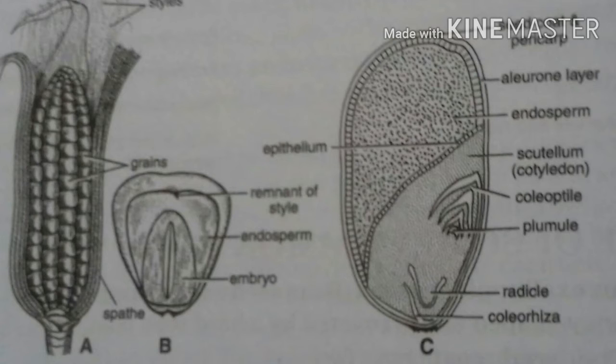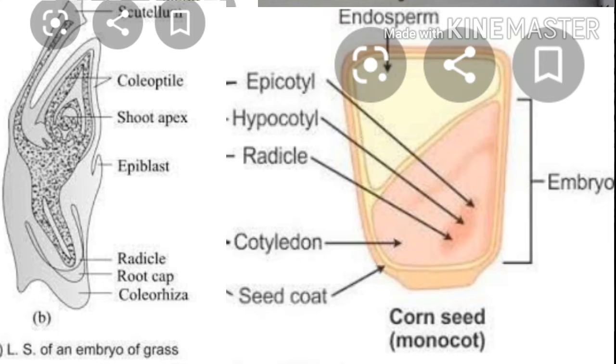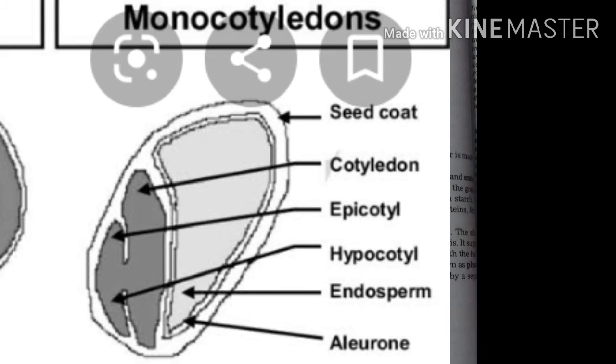Now I am explaining structure of endosperm in Zea mays. Inside of the grain is divided into two unequal portions, endosperm and embryo, by an epithelial layer. The larger portion, which lies toward the broader side of the grain, is endosperm. It is the food storage tissue of the grain and is particularly rich in starch. The cells of the outermost 2 or 3 layers of the endosperm, which contain proteins, form a specialized sheath called aleurone layer.